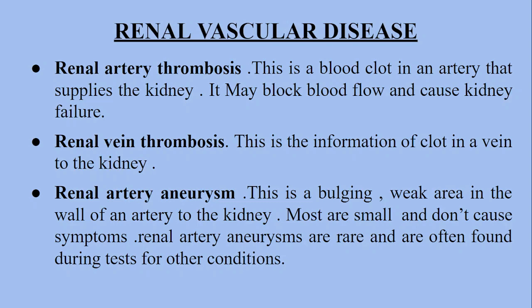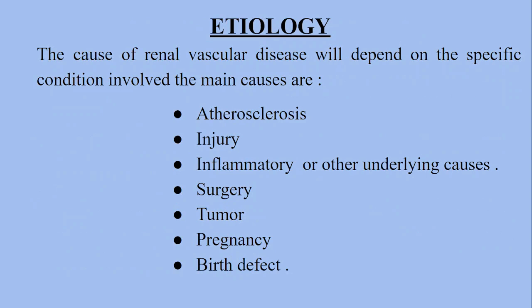This is the renal artery aneurysm. It means a bulging or a swelling. It can be caused by a weakened area of your artery, right? Now there are some etiology conditions caused by renovascular diseases. First, the most common is atherosclerosis. Another is injury. Whenever your kidney's blood vessels get injured, it can lead to renovascular diseases.